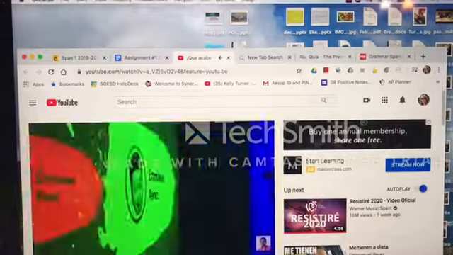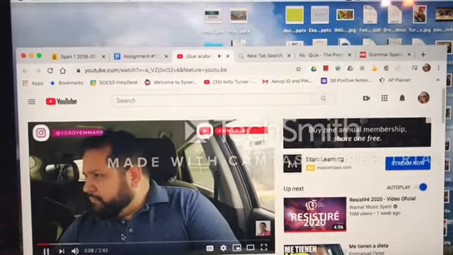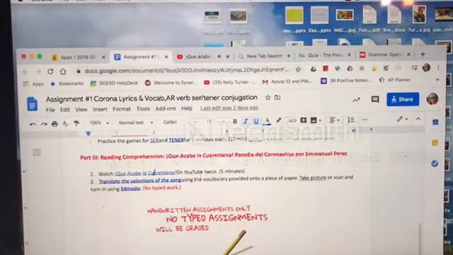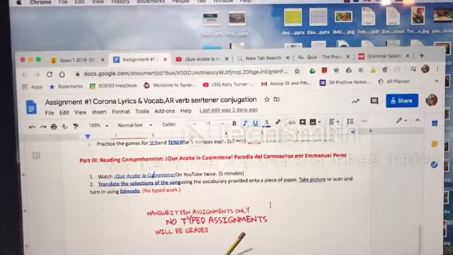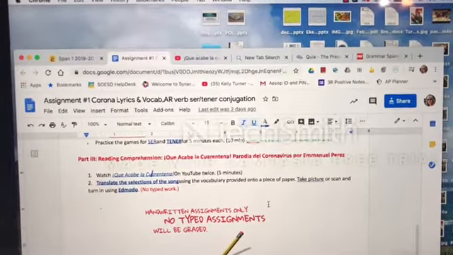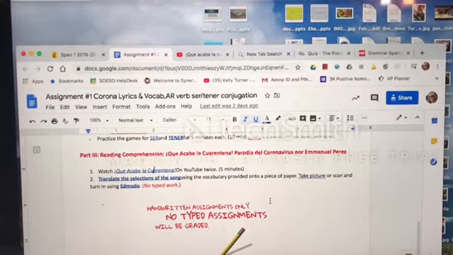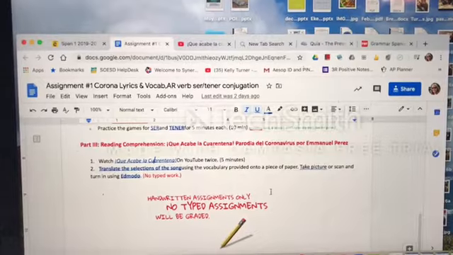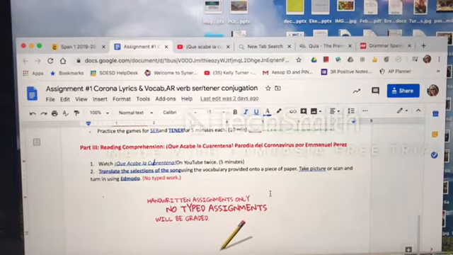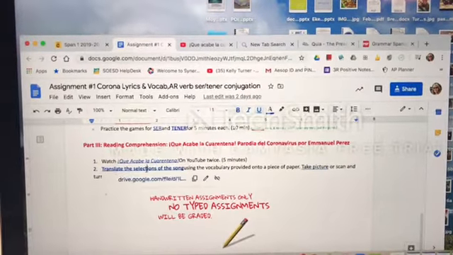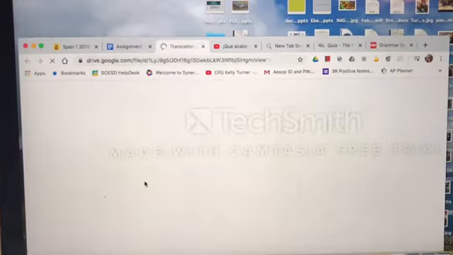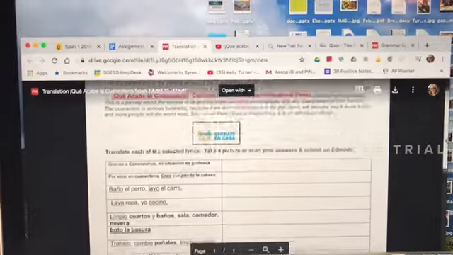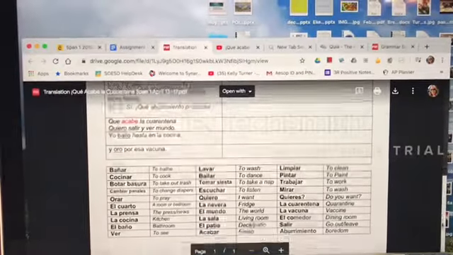And it should say Emmanuel Perez. So then when you finish with the YouTube video, it took you 5 minutes or so, you're going to translate the selection of the song using the vocabulary and then take a picture. No, handwritten assignments only, no typed assignments, and it will be graded. So you're going to translate selections of it, and it looks like this. And this is what the assignment looks like, but you're going to turn in a handwritten one.